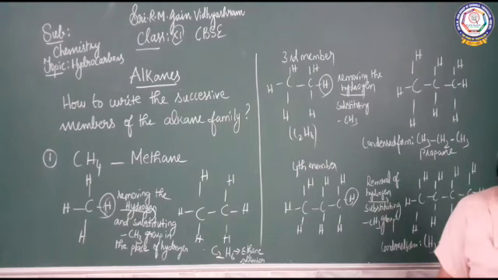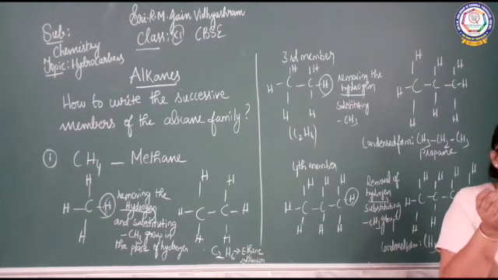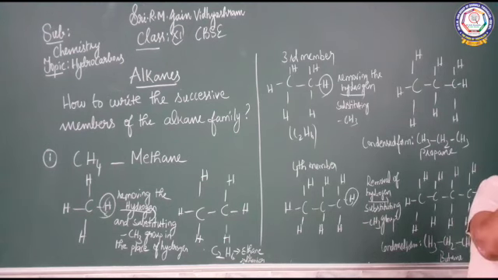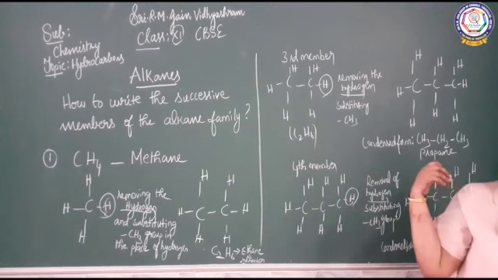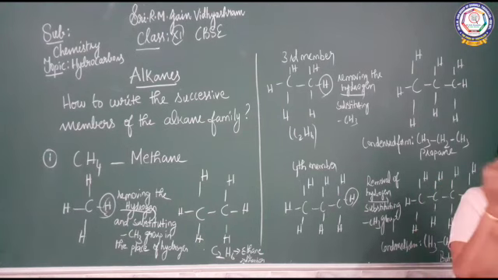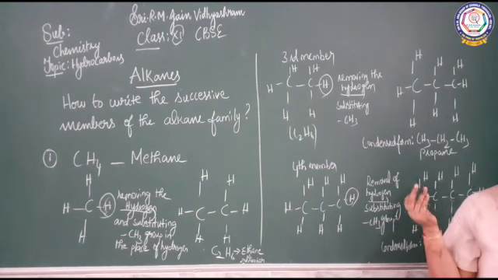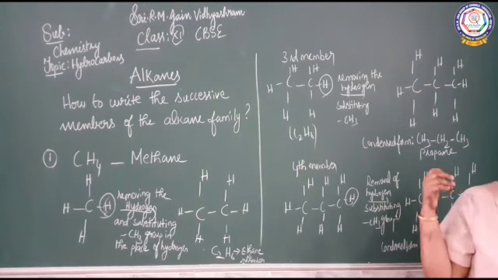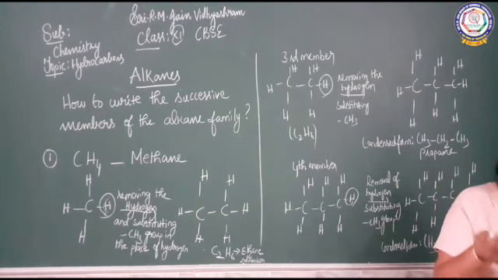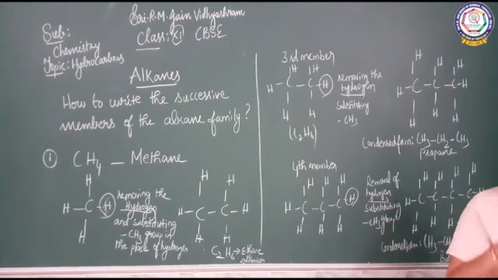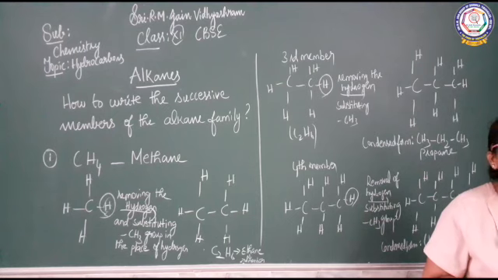Butane. So in this class, I told you to find out the successive members. There is a trick. Write the parent. If you go on removing the hydrogen atoms from the parent and substituting by CH3, you can get the successive member. So the first member is methane, second one ethane, third one propane, fourth one butane. So I have told the trick to write the successive members of the hydrocarbons in the alkane series.